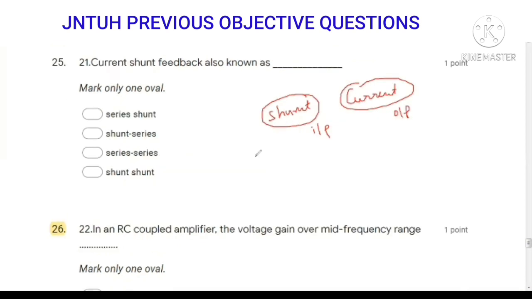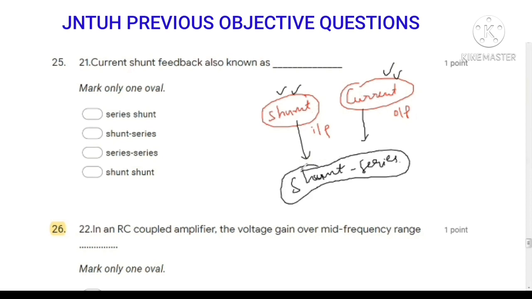Next question, current shunt feedback is also known as dash. The input is a shunt connection, so this is known as shunt, and the output is current, so it is a series connection. So current shunt feedback is also known as shunt series feedback.